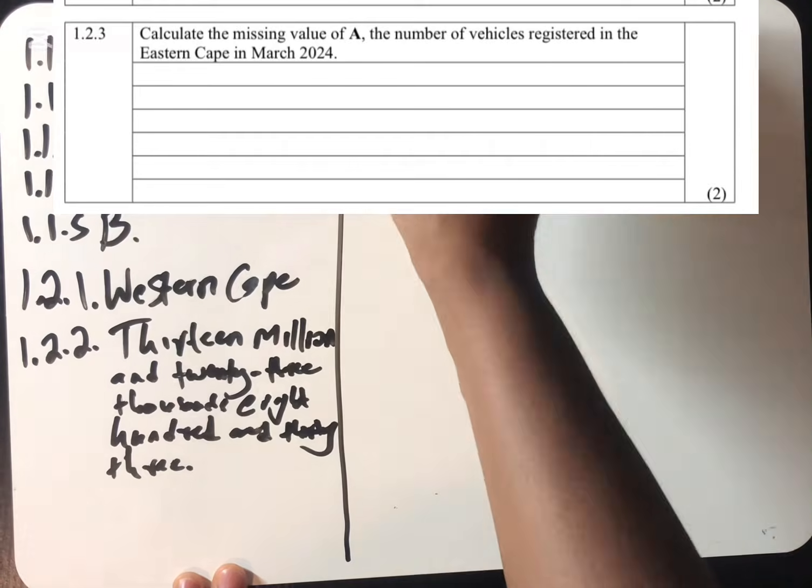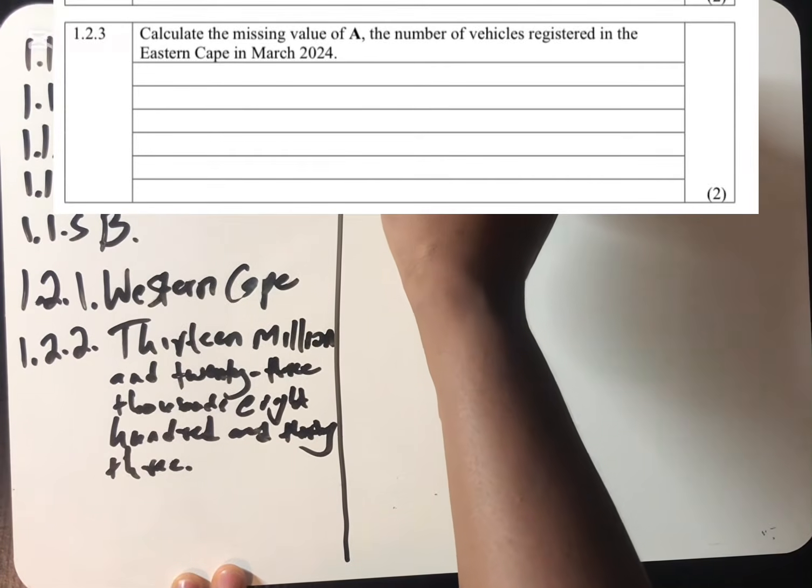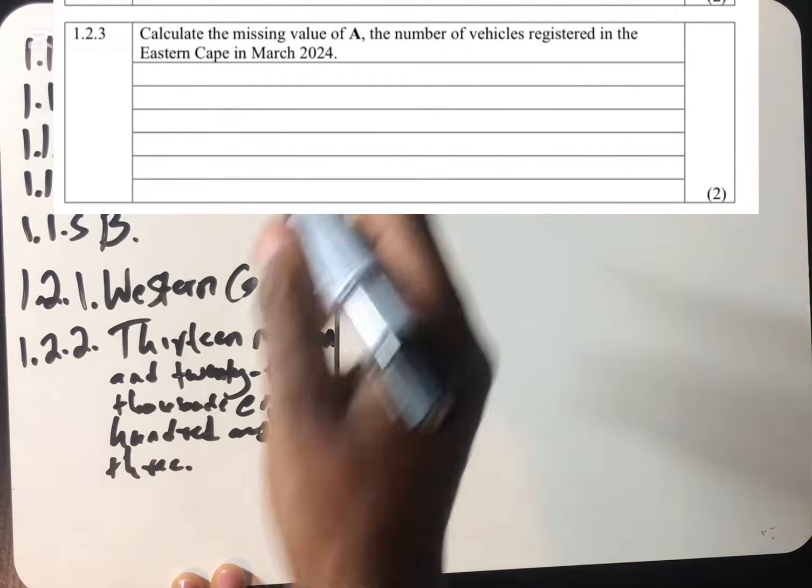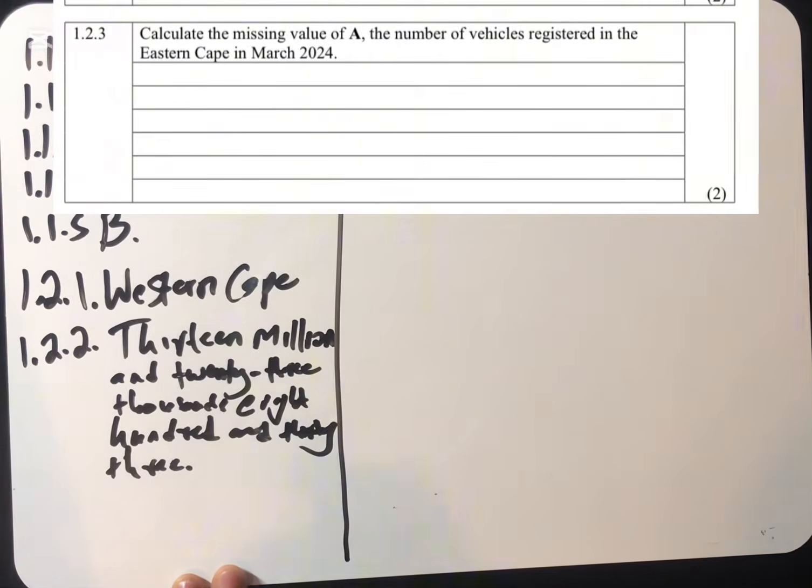We're going to have 1.2.3 there. It says calculate the missing value of A, the number of vehicles registered in the Western Cape in March 2024. So now they want us to calculate the value of A. This is very simple.